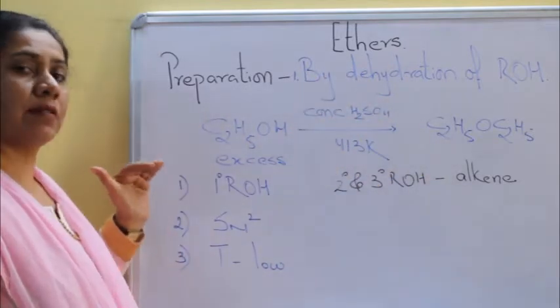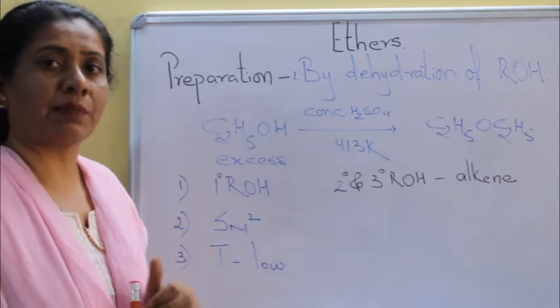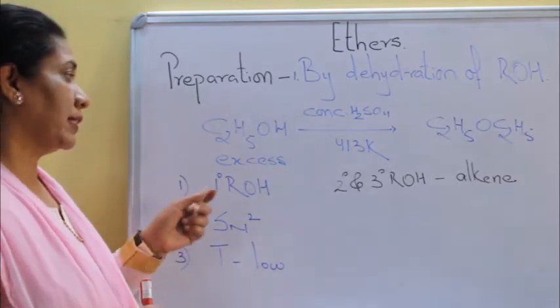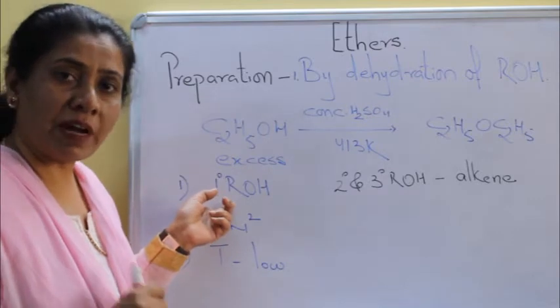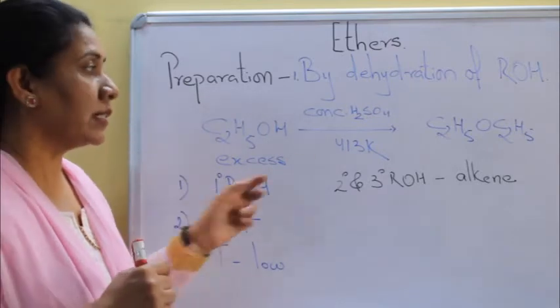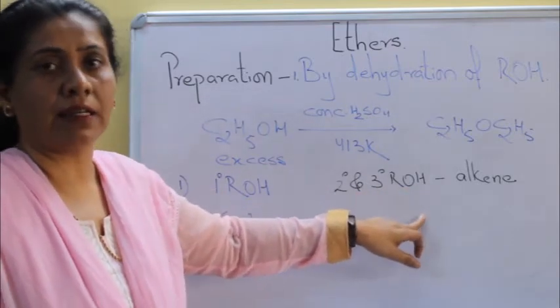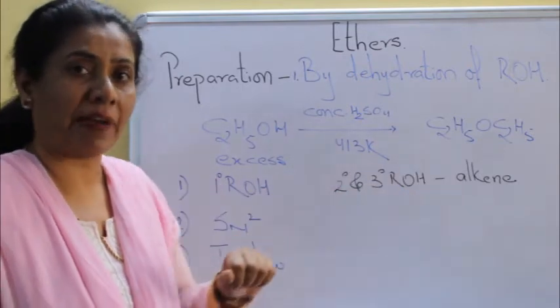In this reaction, the important points that we are supposed to remember are: first, our alcohol should be 1 degree alcohol, because second and third degree alcohols will result in the formation of alkenes.